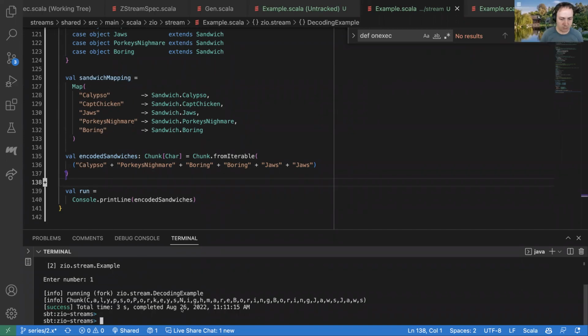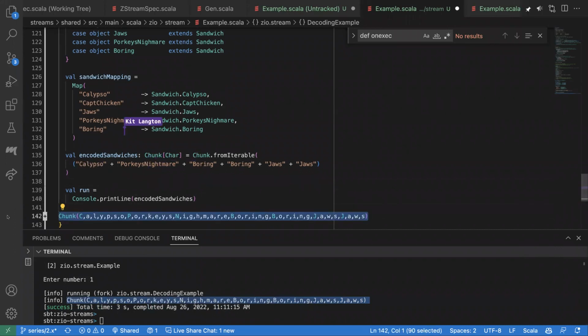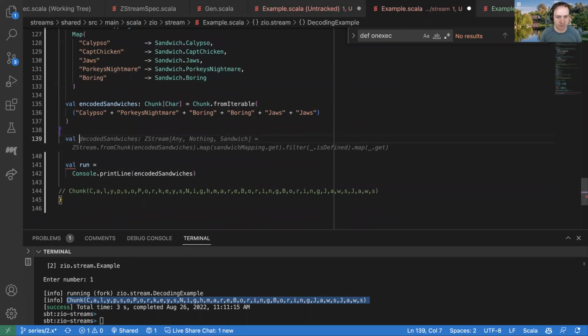Okay, so we can see that the stuff's in here, but right now it's just this big stream of characters. And we would like to make it something that is nicely typed so we can do operations on it. Maybe we want to add a condiment to all these or something. So how can we do that?